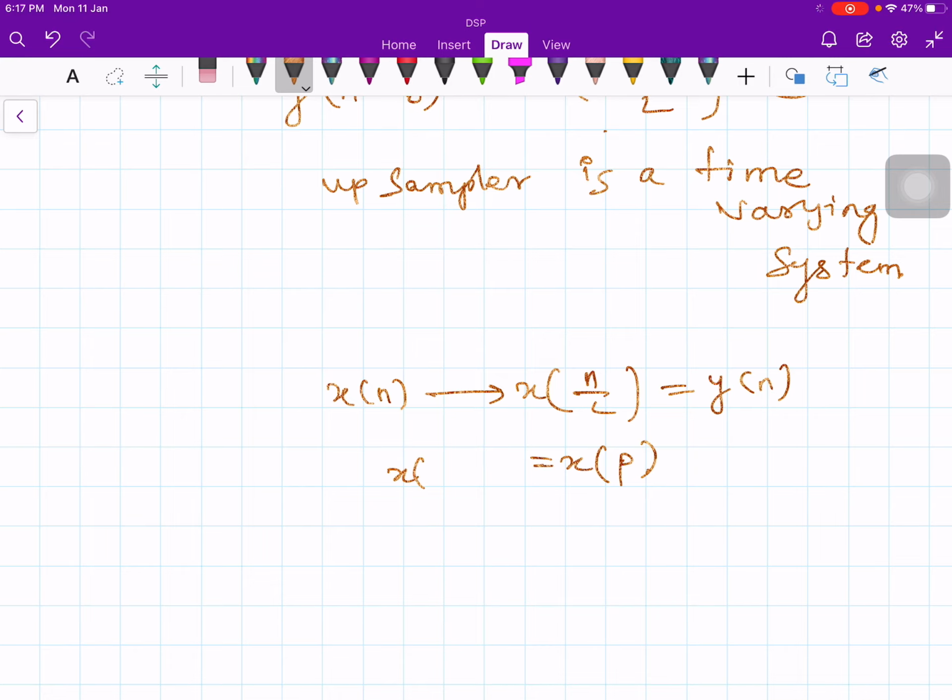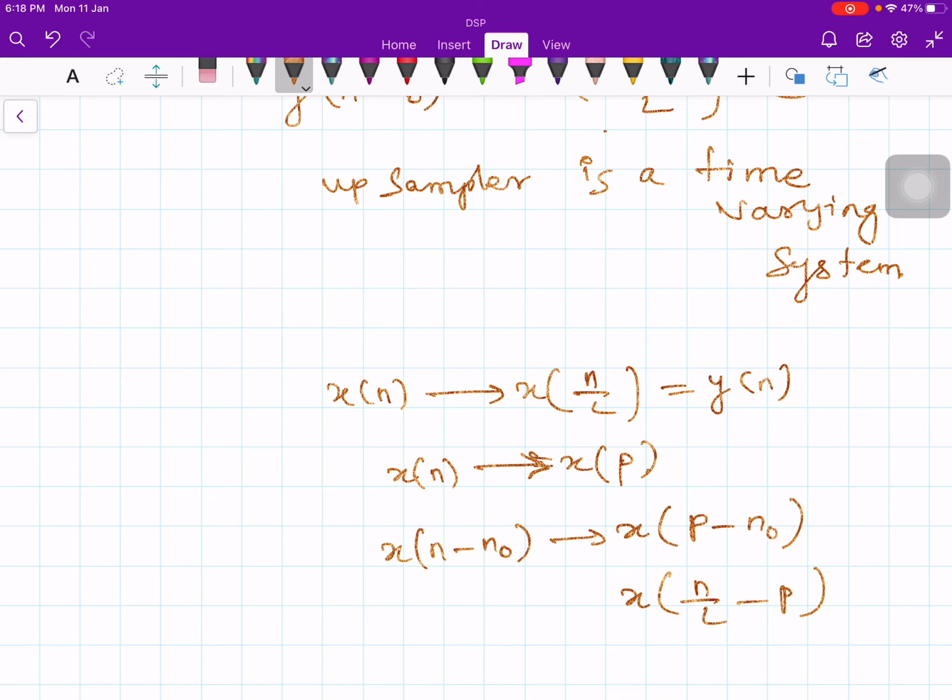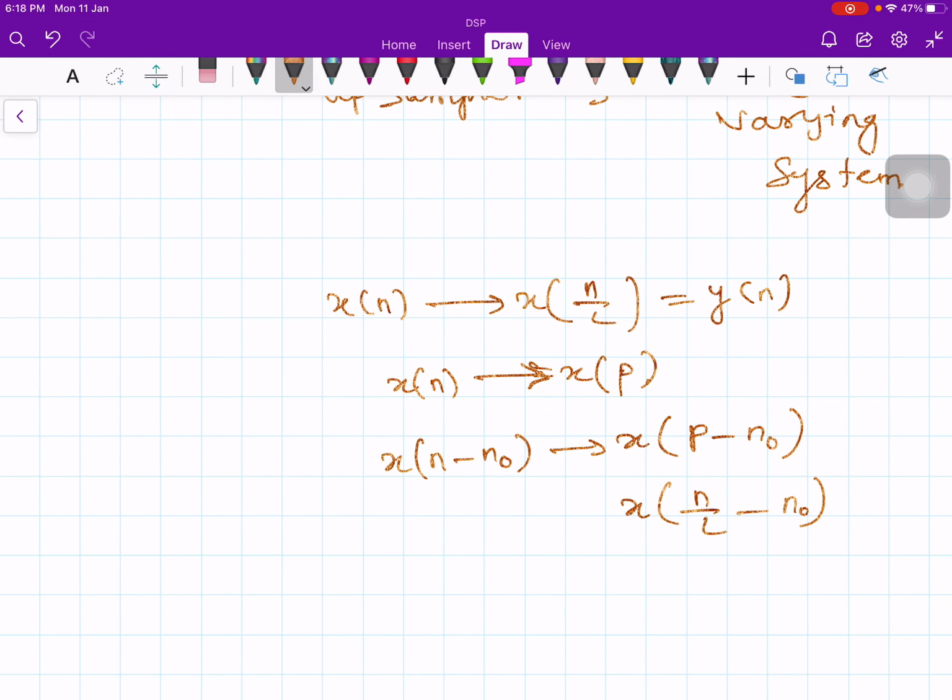So if I give x of n, I am getting x of p. Now if I delay the input by n naught, then I am getting x of p minus n naught. What is p here? x of n by L minus n naught. Okay, this is as far as the input side is concerned.